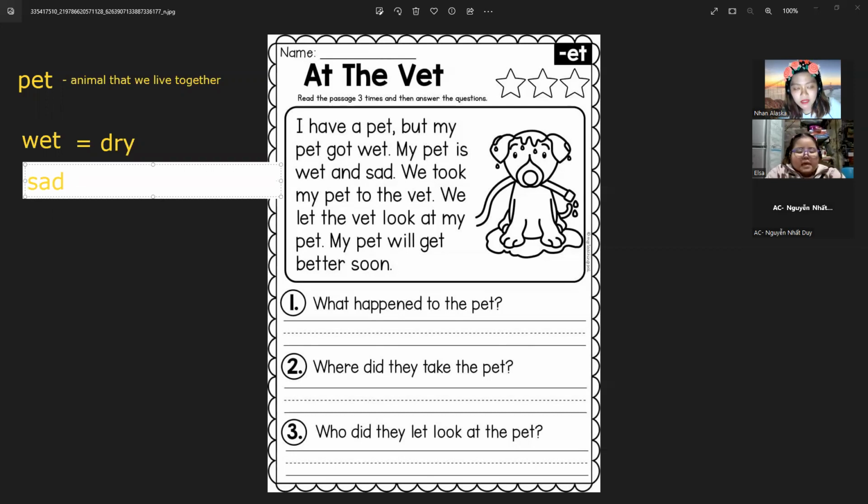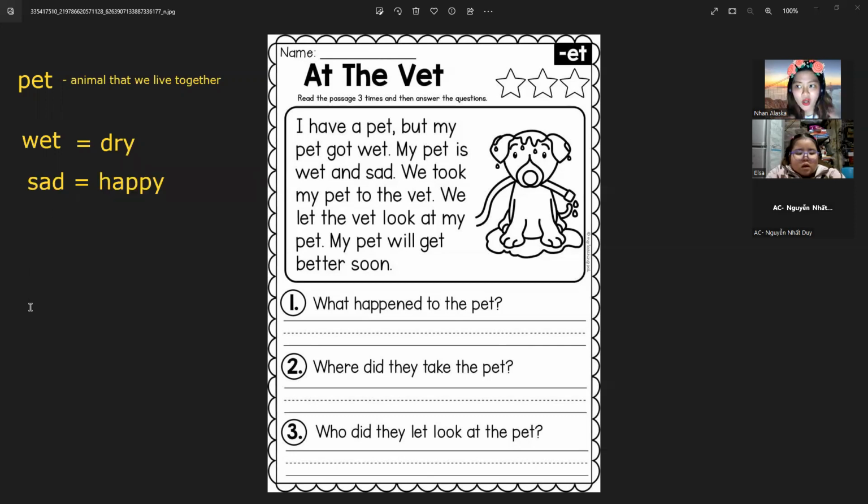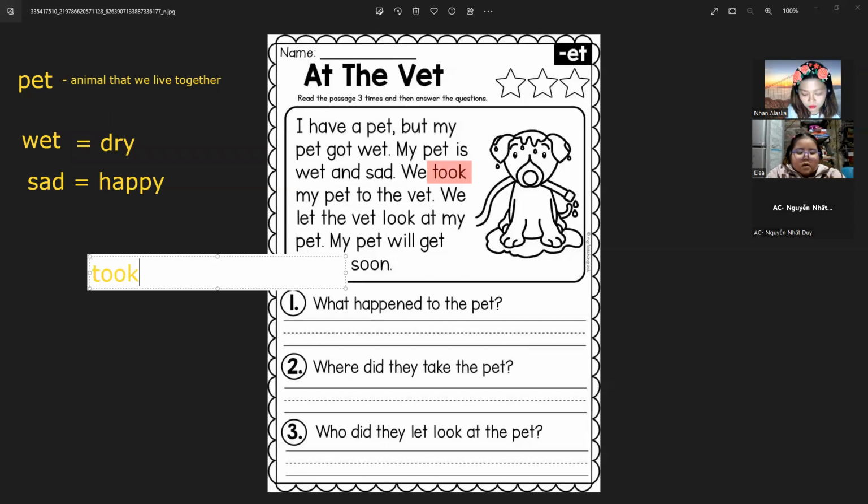What is the opposite of happy, sad? Good. All right. So here, what you're going to do, Elsa, you are cracking the code, meaning you are analyzing them piece by piece. So you understood what's happening. You can imagine the story. Now, Elsa, do you still remember the irregular plural? We have the word took. What is the base form of took? What is the original verb?